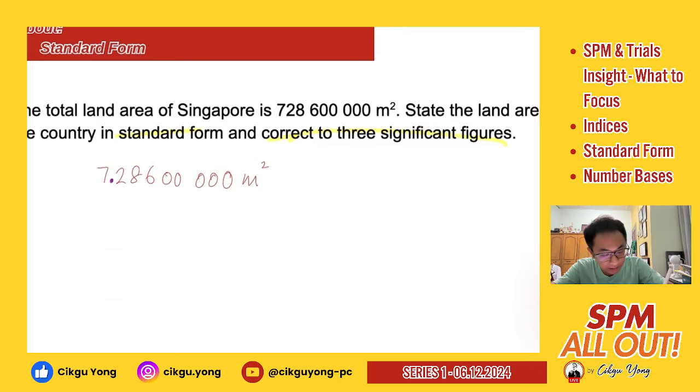So in this case, you can just basically check how many decimals you are actually shifting. So you are shifting actually 1, 2, 3, 4, 5, 6, 7, and 8, right? You are shifting 8 decimal places to the front. So from here, you will actually get 7.286 times 10 to the power of 8 square meter, right?